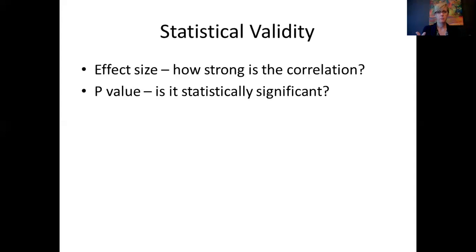Now in his video, he's talking about p-values for experiments, but the same applies to correlations. And just say, the p-value will tell you, all right, you got a correlation coefficient of 0.30, or you got an R of 0.7 or 0.5 or 0.219, whatever it is. You'll then get a p-value and say, is this statistically significant? Okay, and so check out the p-value video to look at that. But these are all questions about statistical validity. Are these things that we would see just by chance, or is there something real going on here?